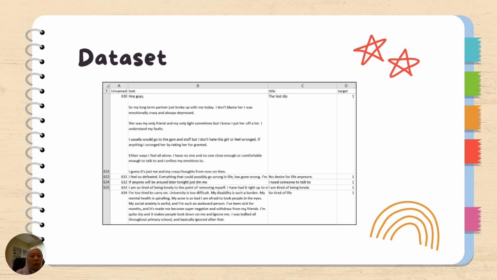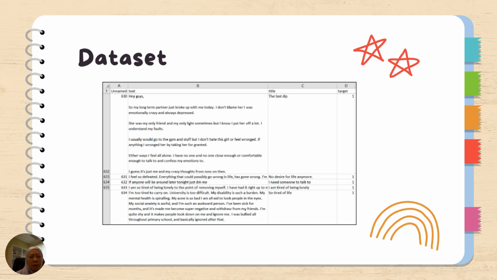So column B is all the posts, the social media posts. And if you can see here, at the end there is a target. This target is actually a label for that data set, or we call it an annotated data set. Because Naive Bayes is a supervised learning algorithm, the data set that we have needs to be labeled. So this is the label.